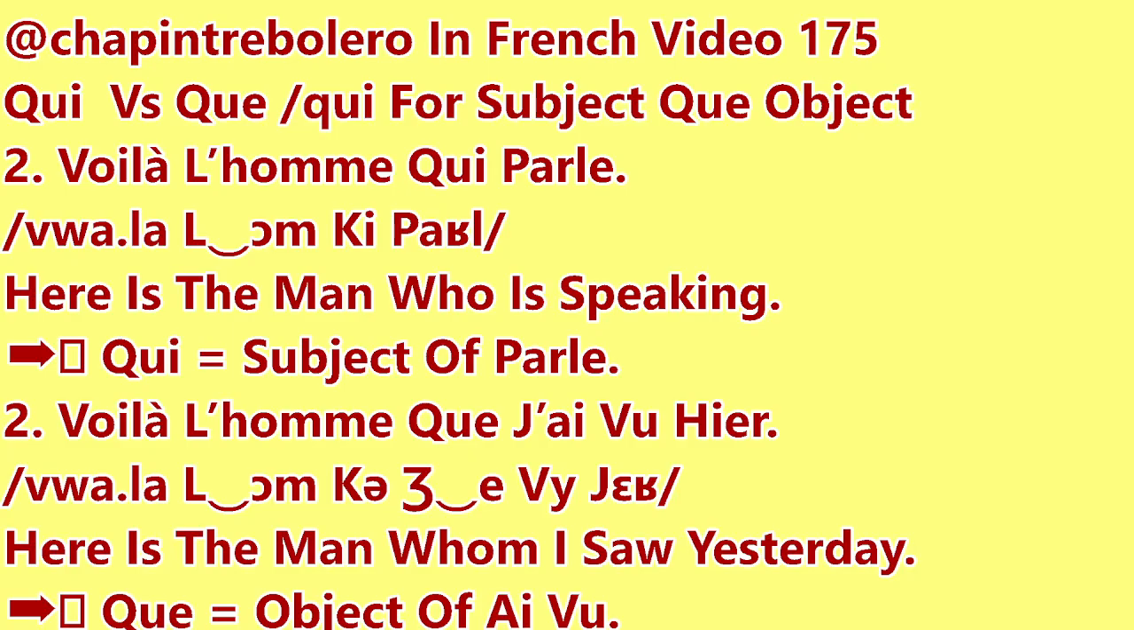Now, numéro 2, avec que. Voilà l'homme que j'ai vu hier. So j'ai vu, I saw yesterday, que becomes the object of what I have seen yesterday. Voilà l'homme que j'ai vu hier. Voilà l'homme qui parle. Voilà l'homme que j'ai vu hier.